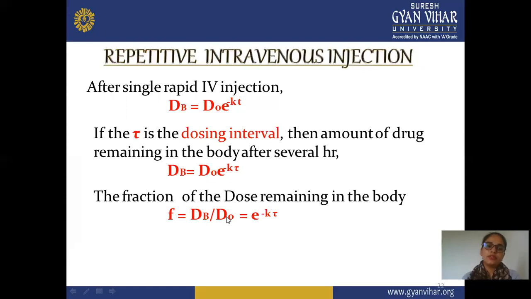Next is repetitive intravenous injection. In this, after a single rapid injection, the equation is dV = D0 e^(-kt). If delta is the dosing interval, then the amount of drug remaining in the body after several hours is converted into a modified equation: dV = D0 e^(-k delta), and the fraction of a dose remaining in your body is F = dV divided by D0 = e^(-k delta).